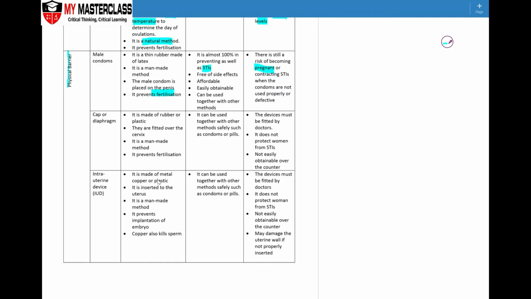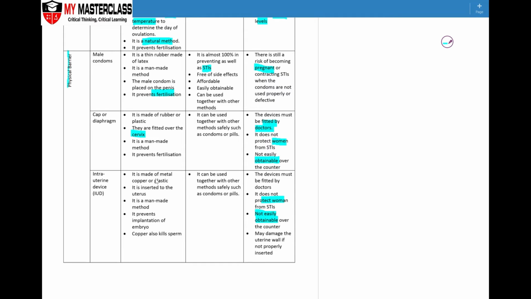Both are man-made devices. The cap or diaphragm is fitted over the cervix. Recall that the cervix is the area the sperm has to run through in order to reach the oviduct for fertilization. So it prevents fertilization, and this can only be fitted by doctors because it has to be fitted appropriately and correctly. Therefore, not everyone is able to buy it, which is similar to the intrauterine device, the IUD. It is not easily obtainable. In both scenarios, it does not protect women from sexually transmitted diseases, so there is still a very high chance of getting the disease themselves.